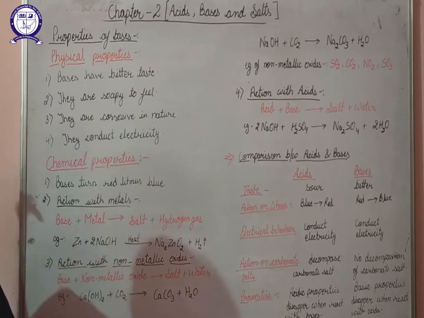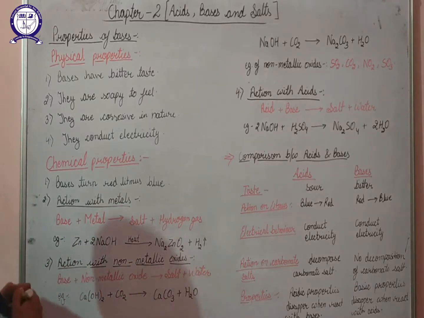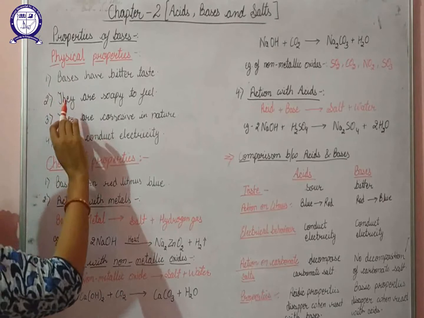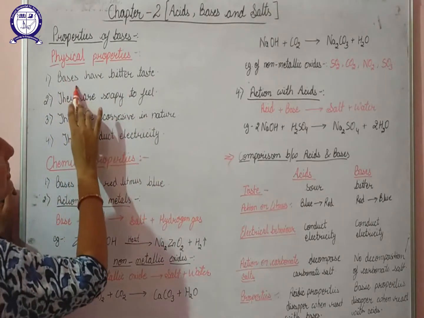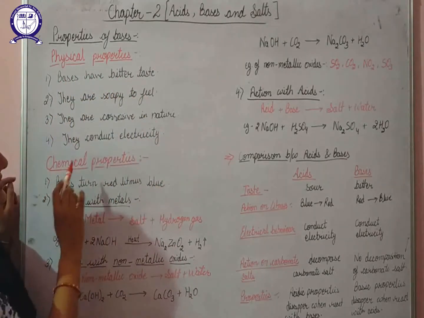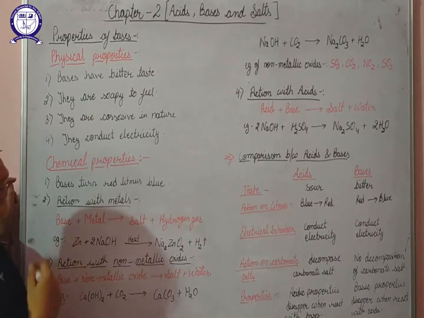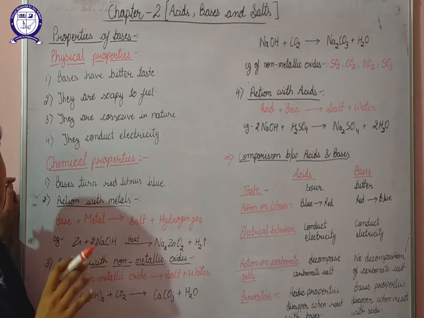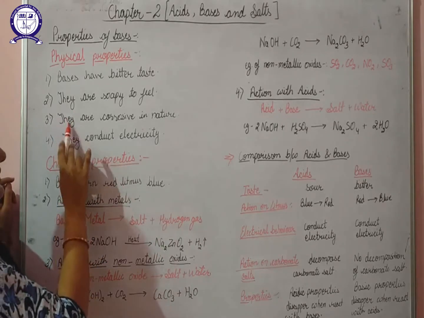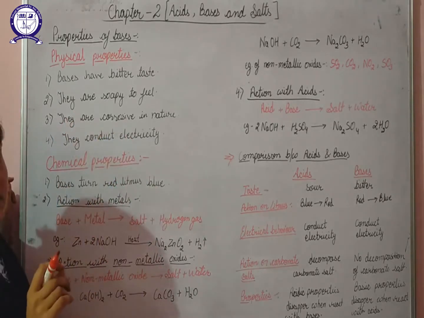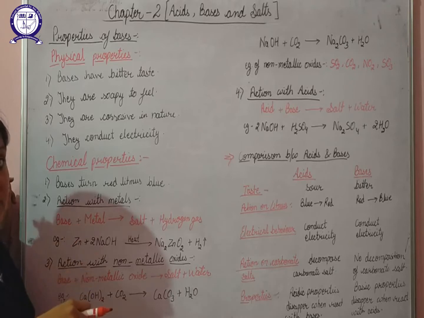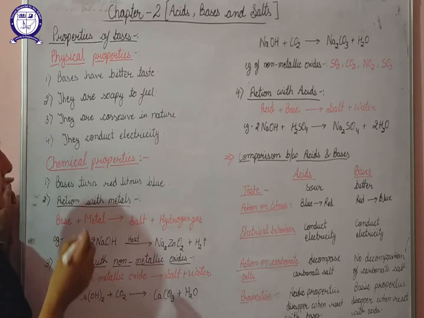Next is the properties of bases. First of all, we'll discuss the physical properties. We have already discussed that bases have a bitter taste and are soapy to feel. Basically, here we are discussing the alkalis, and they are corrosive in nature. Corrosive means that if they fall on your skin, they can have adverse effects.